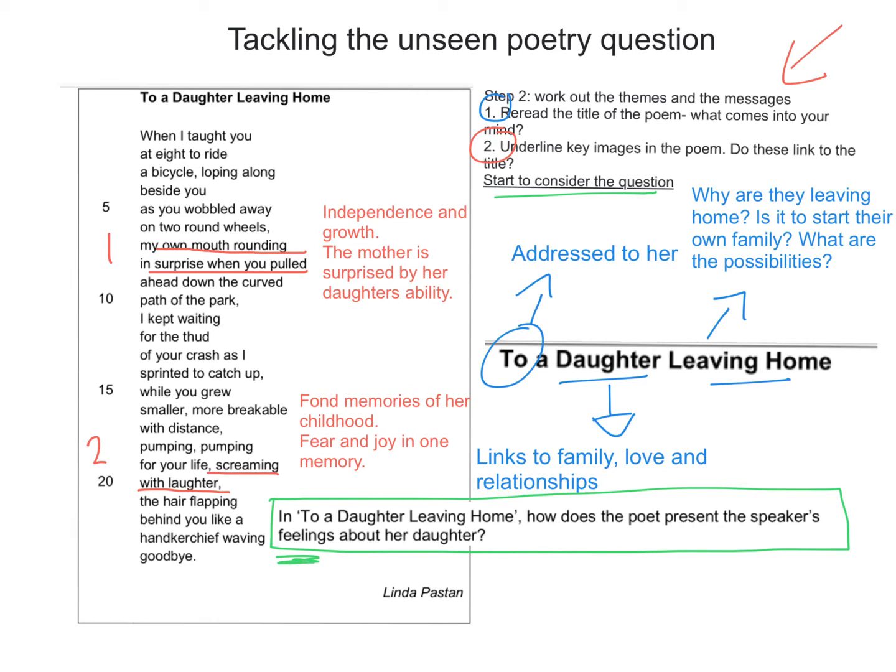So first theme that I've noticed is that all of these are about memories. It's the mother remembering teaching her daughter to ride a bike at 8 years old. Another theme would be that it's about family. We've got a mother talking to her daughter about these memories. So that's a second theme. And a third, almost linking together theme, is the idea of joy and fear. We've got these two together. The mother is fearing the worst for her daughter, that she's going to be crashing, but the daughter is really enjoying the time that she's having learning to ride the bike and how she's able to impress and shock her mother.